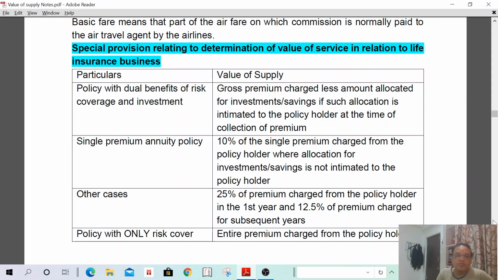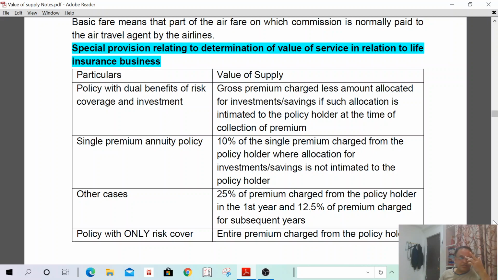Policy with dual benefits of risk coverage and investment. In such a case, value of supply shall be the gross amount charged less the amount allocated for investment or savings, if such allocation is intimated to the policy holder at the time of collection of premium. That means today I am paying 50,000.